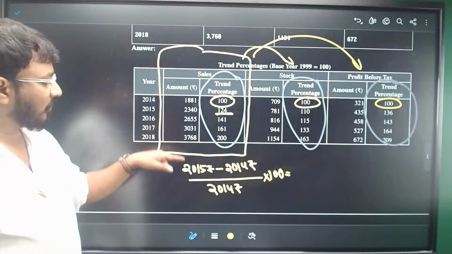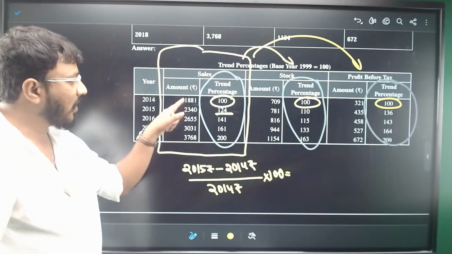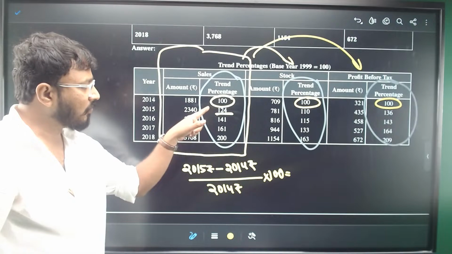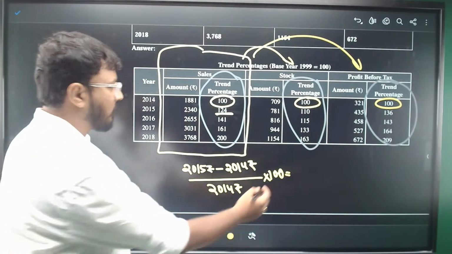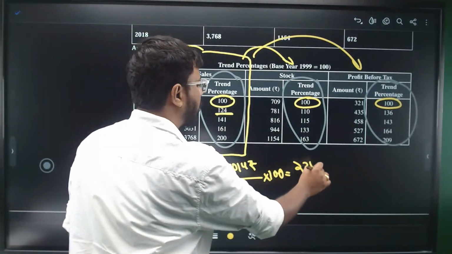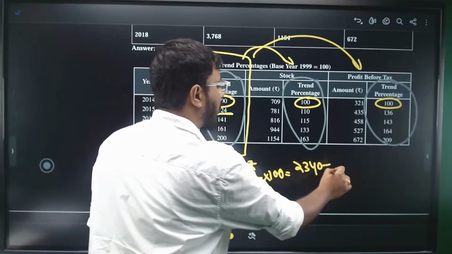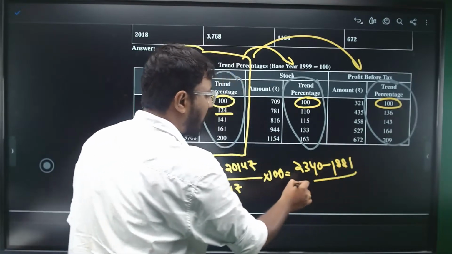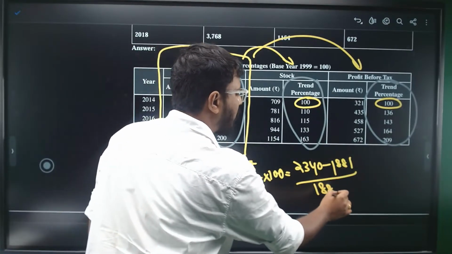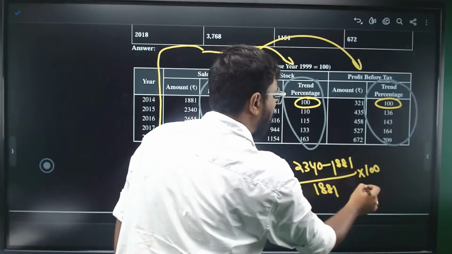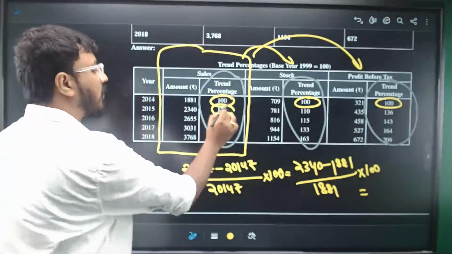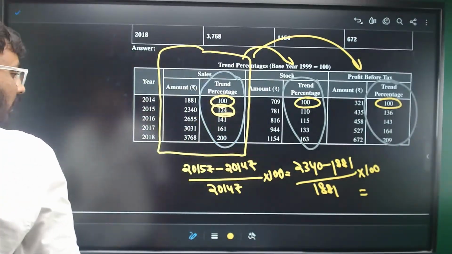So 2015 figure is 2340 minus 1881. These are the amounts: 2340 minus 1881, divide it with 1881 and multiply it with 100, you will get the same amount, 124. Calculate it, you will find it.